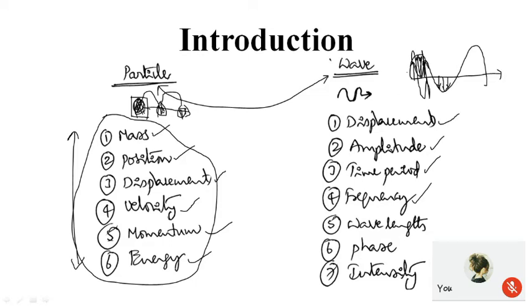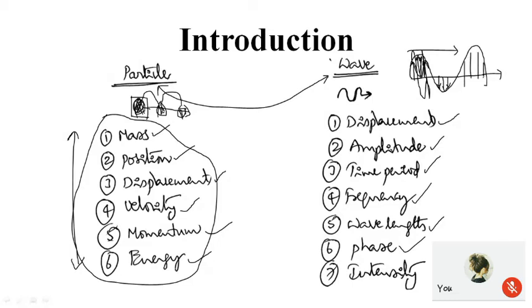During one complete vibration, the wave will be advancing along the positive x direction. Therefore, the distance moved along the direction of propagation of the wave for one complete vibration is nothing but the wavelength. Next is phase. When a wave propagates in the medium, different particles will be vibrating in different positions.